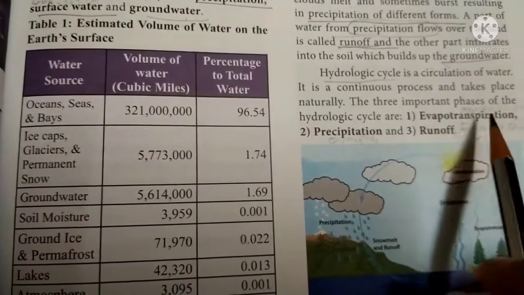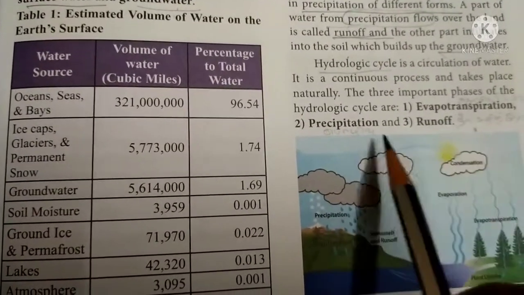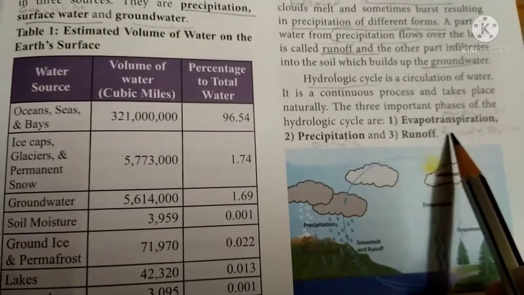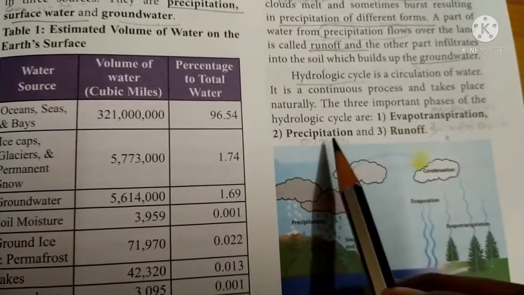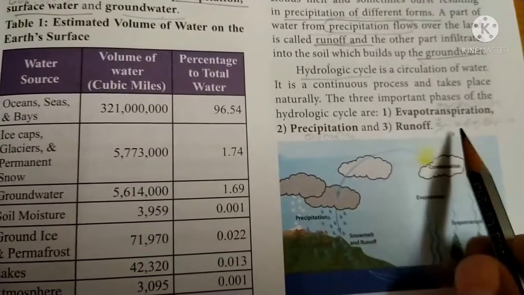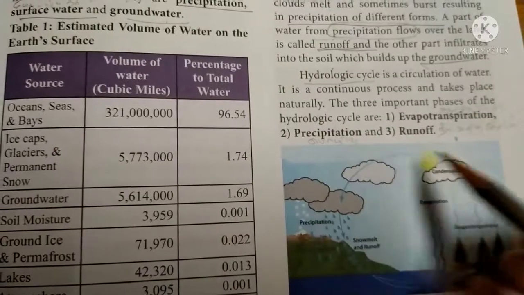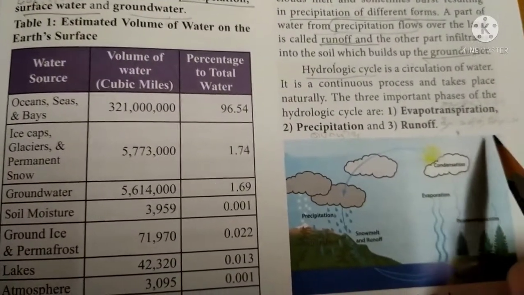The three important phases of the hydrologic cycle are evapotranspiration, precipitation and runoff. Evapotranspiration means water vapor loss, precipitation means rainfall, and runoff means the flowing of water over the land.